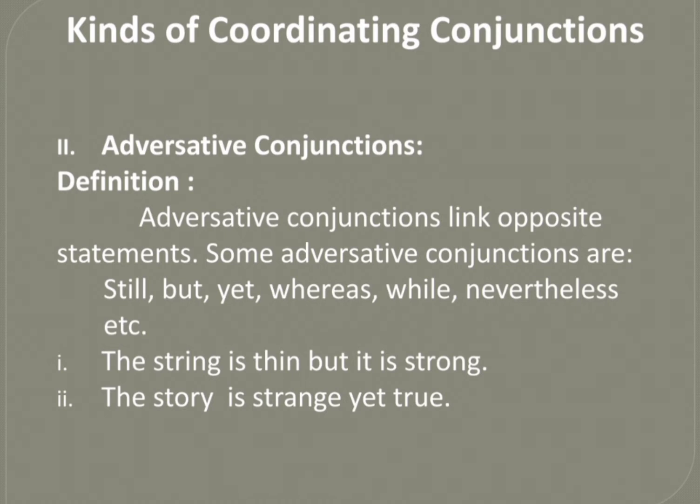Let's see its examples. The string is thin, but it is strong. Here the word but is an adversative conjunction. In the next sentence, the story is strange yet true. Here the word yet is an adversative conjunction. So these are the examples of adversative conjunctions.